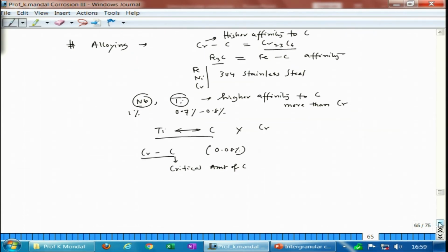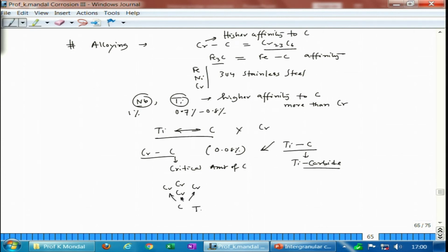Now, if you add titanium into it, it will collect carbon and precipitate out as titanium carbide. So, let us say you have a collection of chromium atoms. You need carbon to react with the chromium.